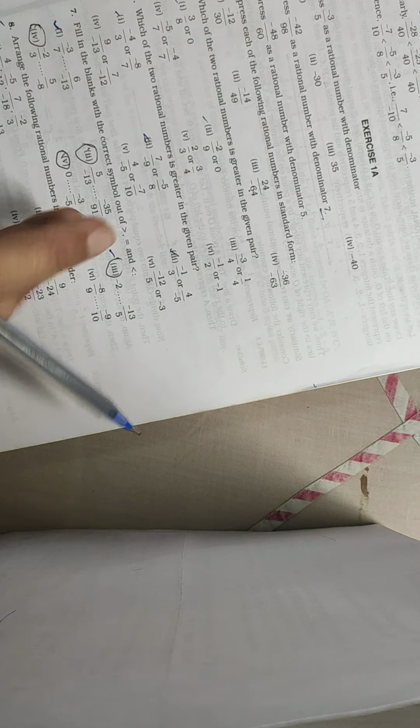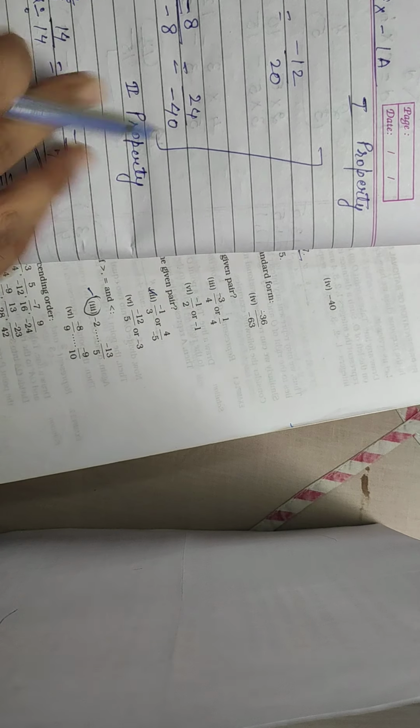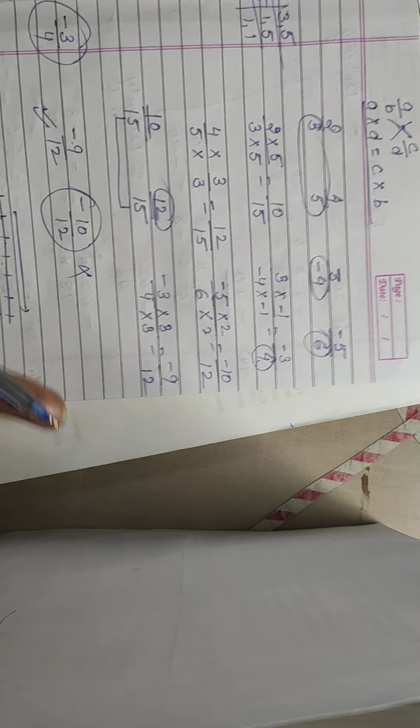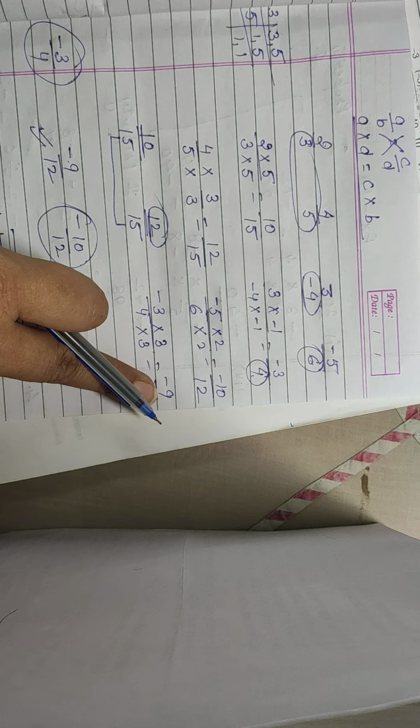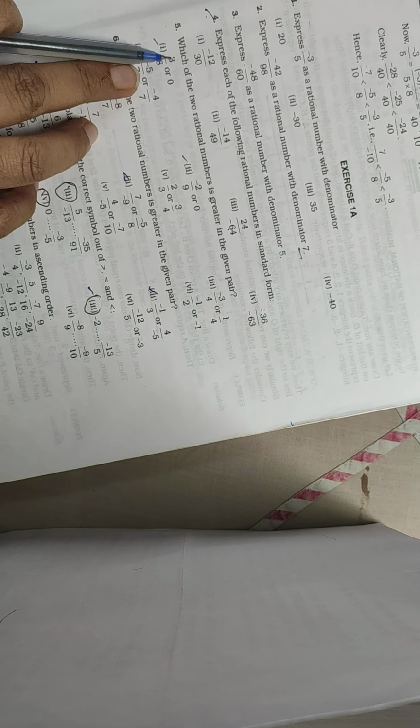Clear? Just listen properly to what homework I am giving you. I want to see the homework on a separate page and the classwork on your separate page. Understand it. Now question number 5. Which of the two rational numbers is greater in the given pair? Now comparison. I told you about the comparison. So the question is this only. Question number 5, first one.